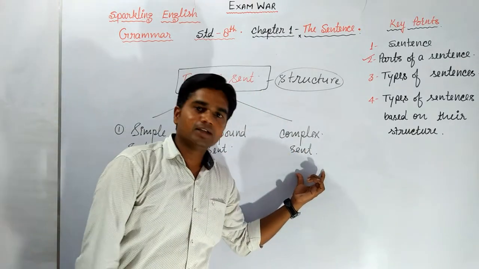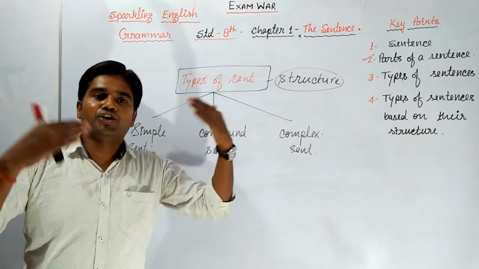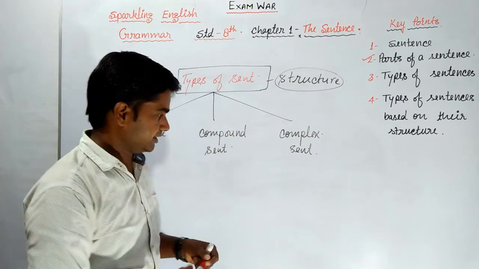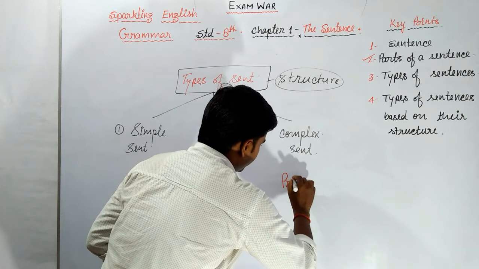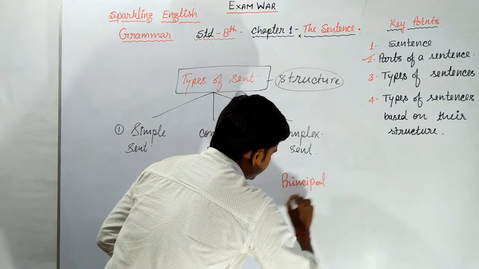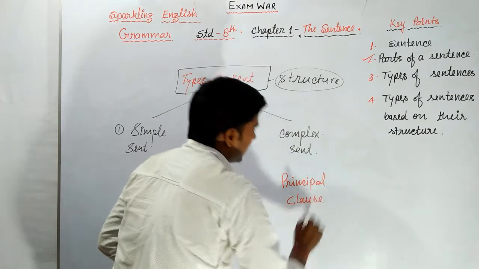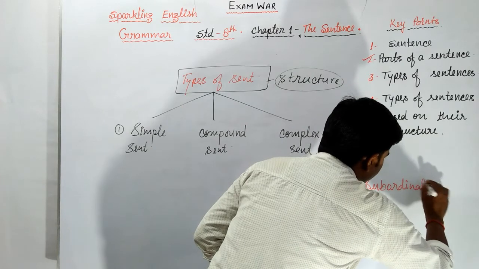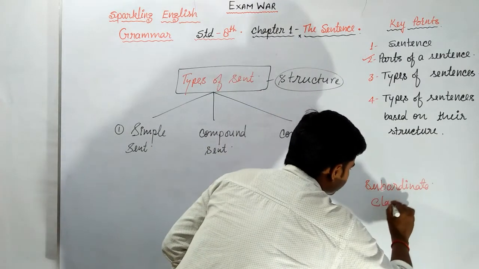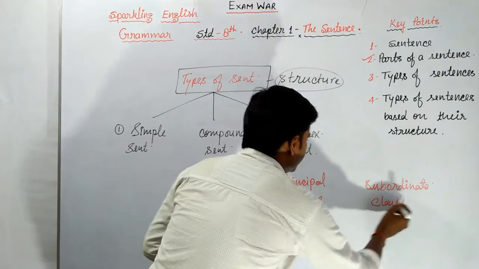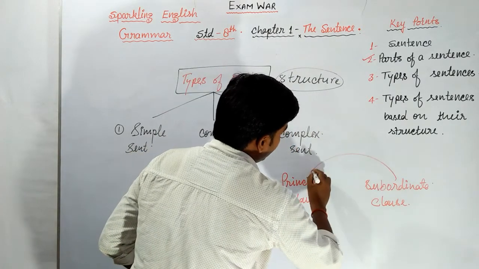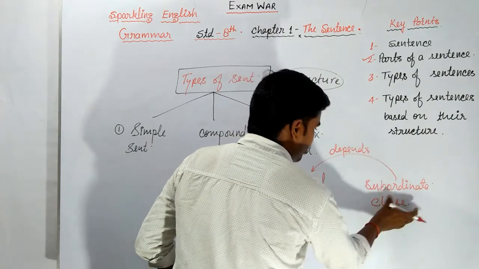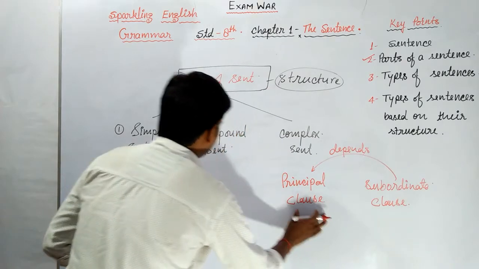And in complex sentences, there are 2 clauses, principal clause and subordinate clause, and the subordinate clause depends on the principal clause.